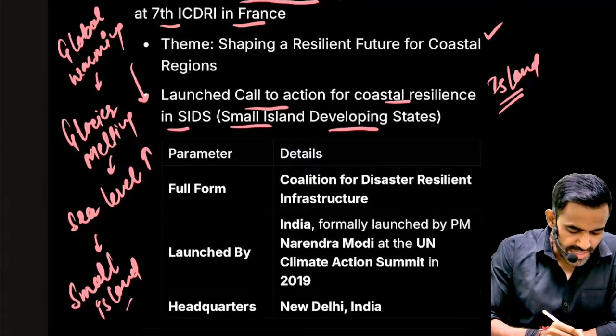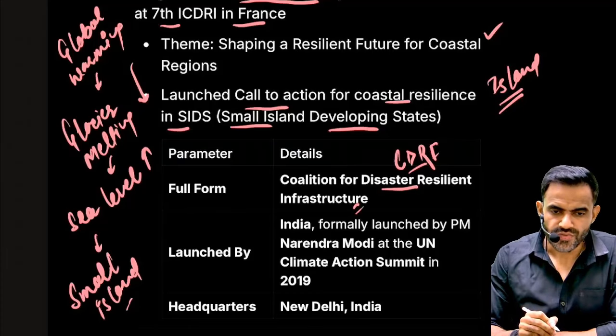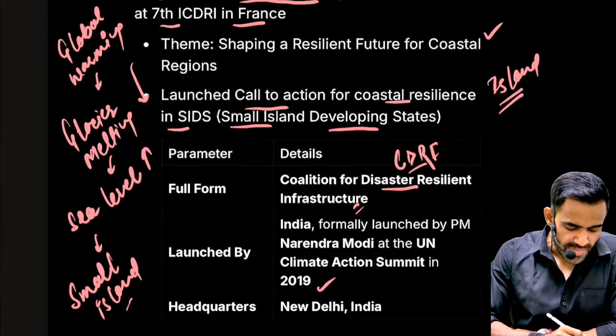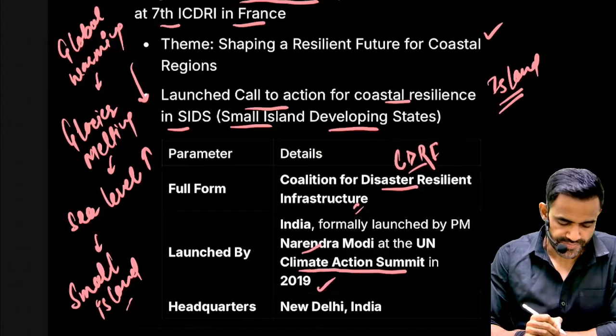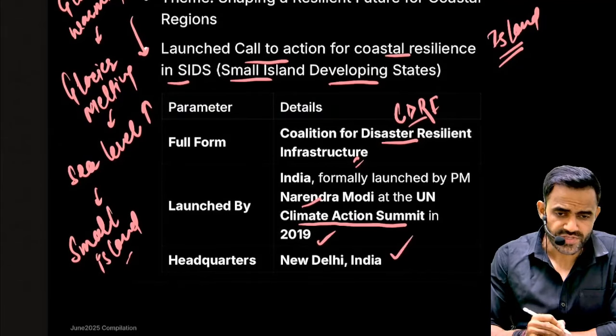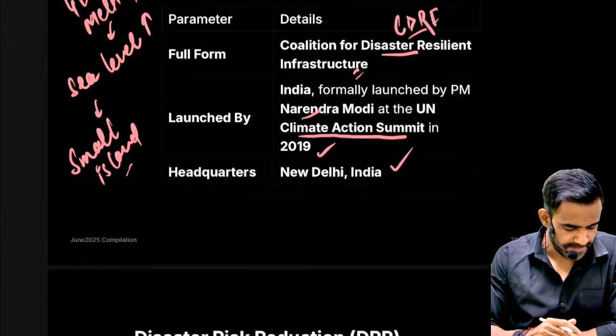Now, as far as CDRI is concerned, what is CDRI? It is the Coalition for Disaster Resilient Infrastructure. It was launched in 2019 by our Prime Minister at the UN Climate Action Summit. The headquarters of CDRI is in New Delhi.